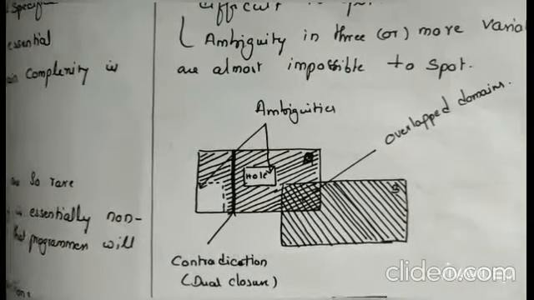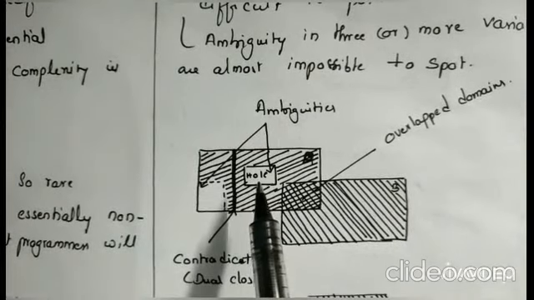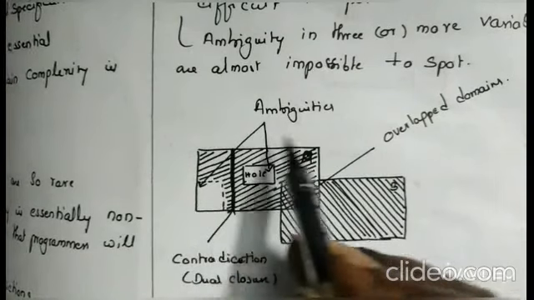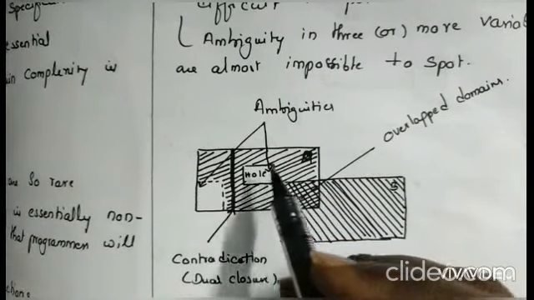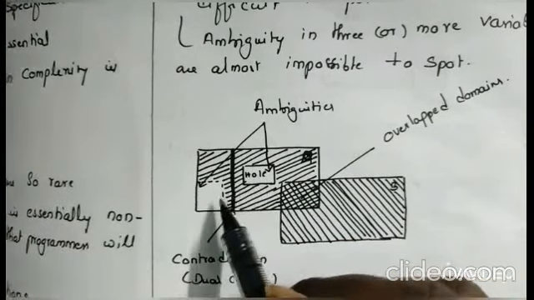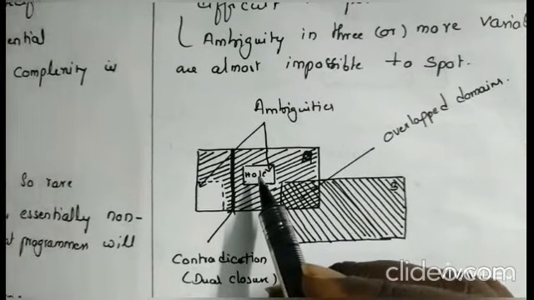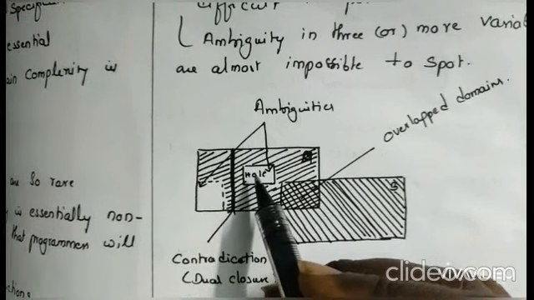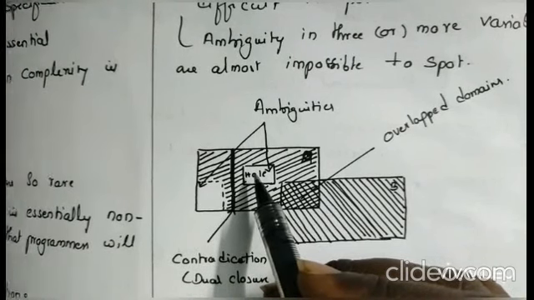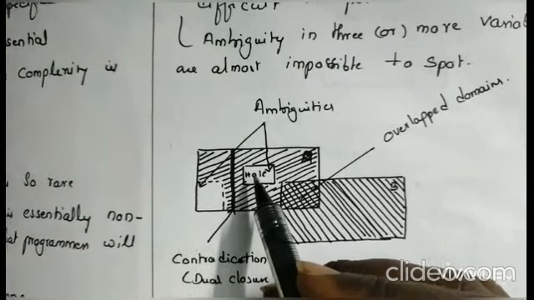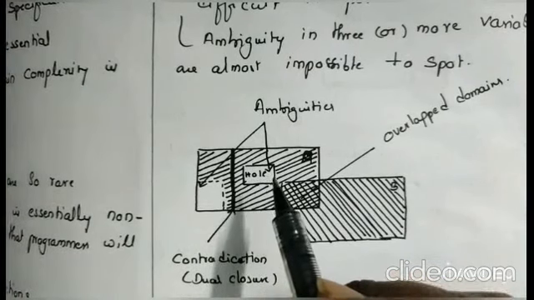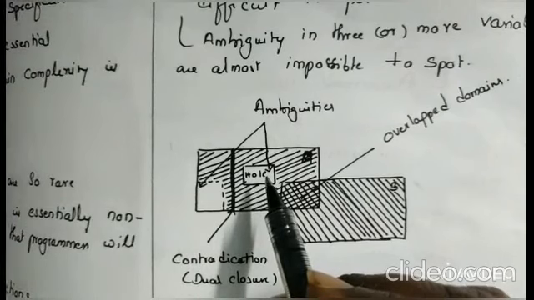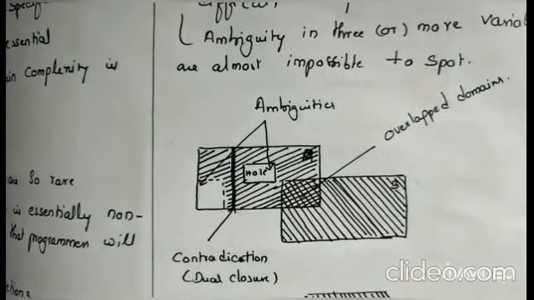Previously I said that ambiguities are the holes. Here I am showing these ambiguities in this figure. See, it is a domain, a complete domain. Here in this complete domain some gaps are present, here and here. When a gap is present, we will consider it a hole. If there is a hole in the domain, that means a gap is present in the domain, then we will call it a hole or say it has an ambiguity. If there are any ambiguities in the domain, then the domain is called an ugly domain.